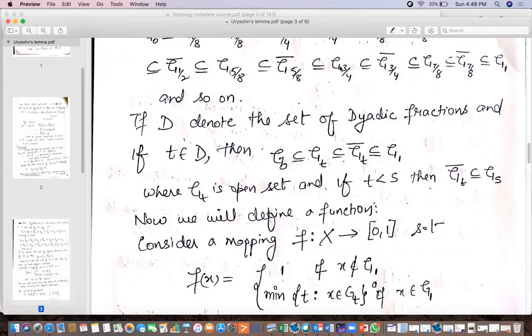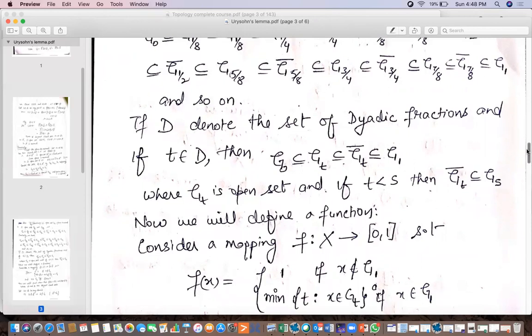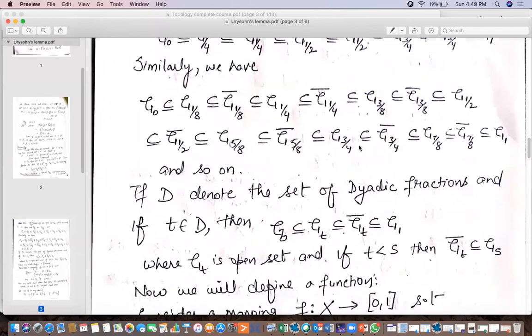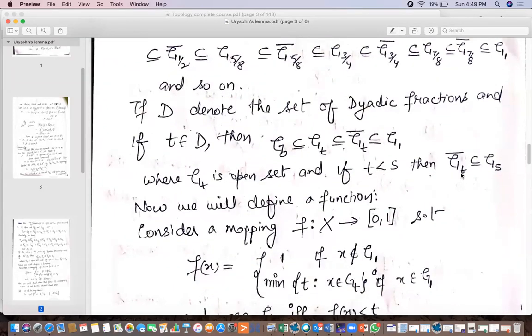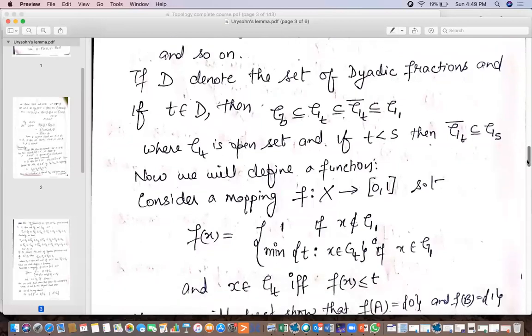Like here, because 5/8 is less than 3/4, G5/8 closure is contained in G3/4. So for any such two numbers, if T is less than S, then GT closure will be contained in GS.